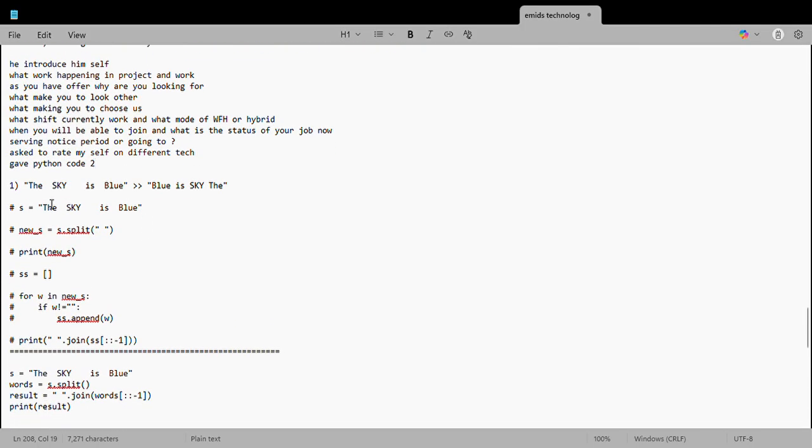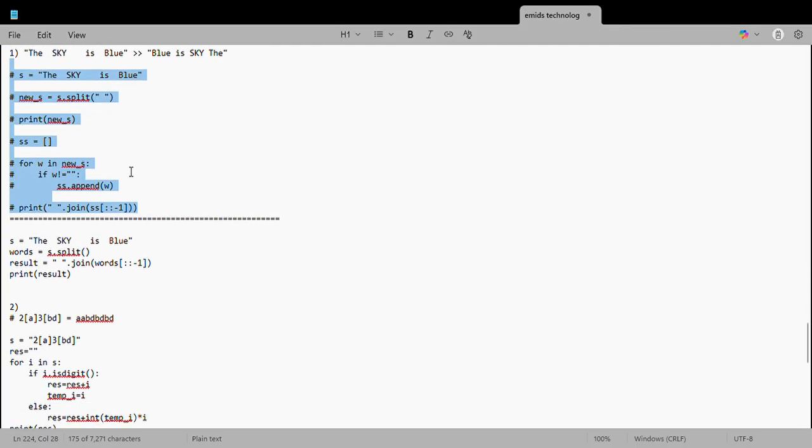So the very first one is this one. He asked me to reverse a string word-wise. If you see "the sky is blue", I need to reverse it into "blue is sky the". So this is the code I've written, and he basically asked me to share an online Python compiler, by the way. It was not in a notebook, it was in a compiler. So I was printing out and giving the output. After solving that, this was my approach, and there is an easier way which we can also use.